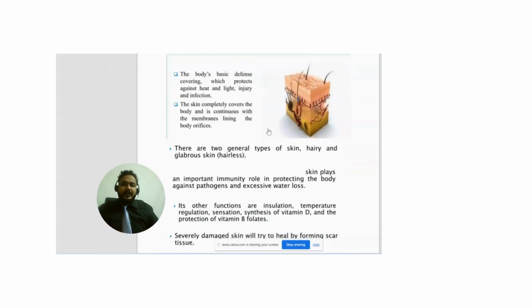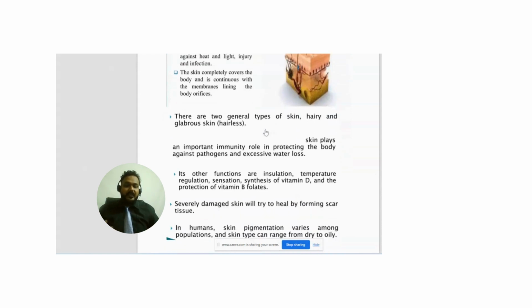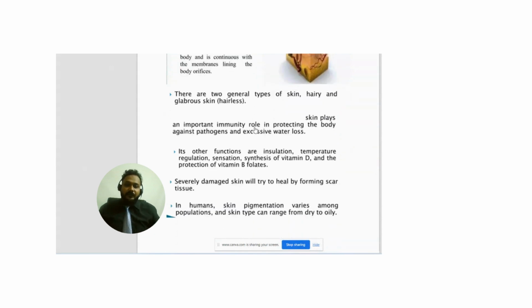The skin completely covers the body and continues into the membrane lining of the body orifices like the ear cavity, nasal cavity, and other cavities of the body. There are two general types of skin: hairy skin and hairless skin. Hairless skin is present on the palm surface and sole of the feet.